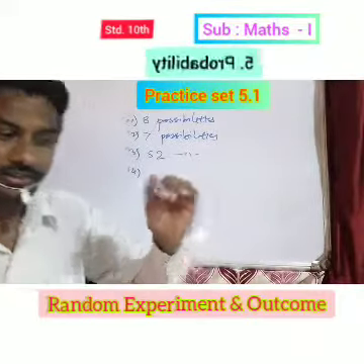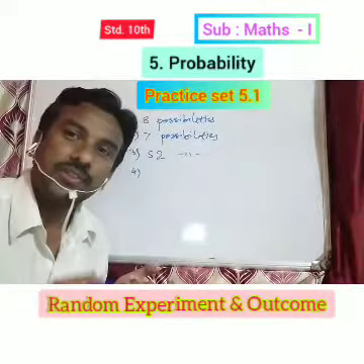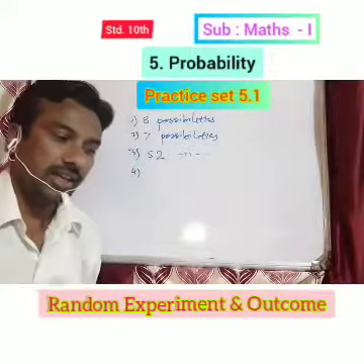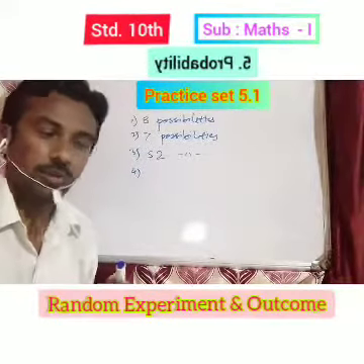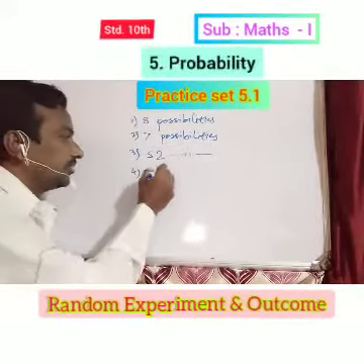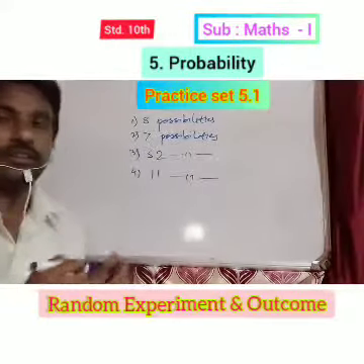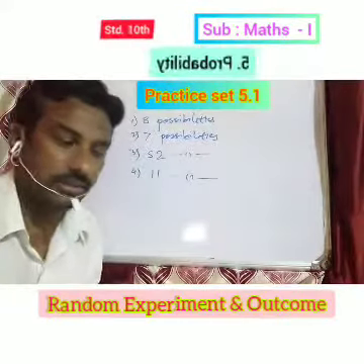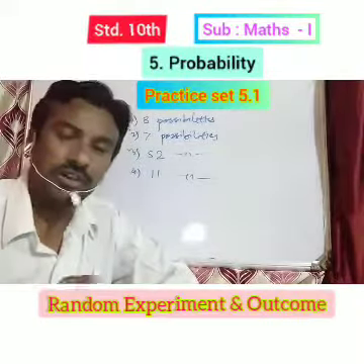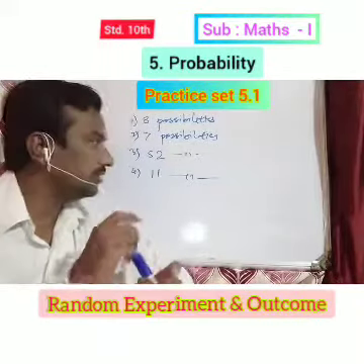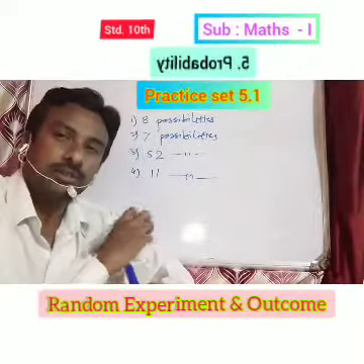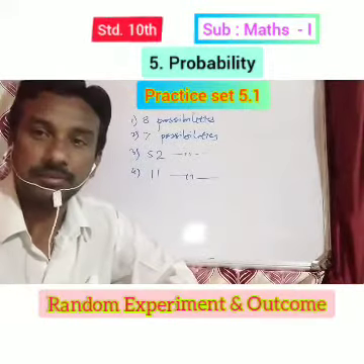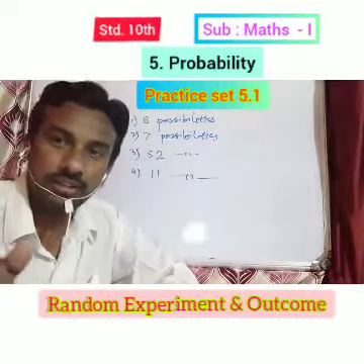Therefore there are 11 possibilities of selecting one card randomly. These all are called outcomes of a random experiment. Okay, got it all of you?